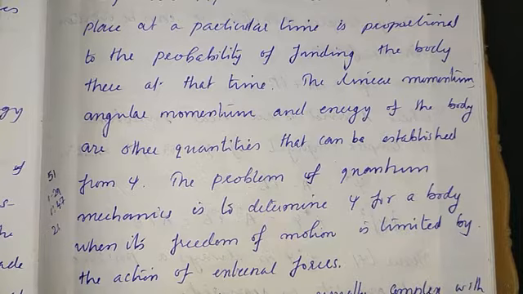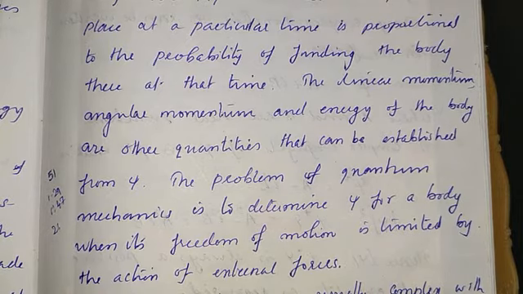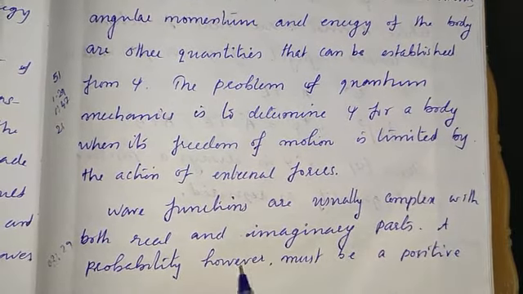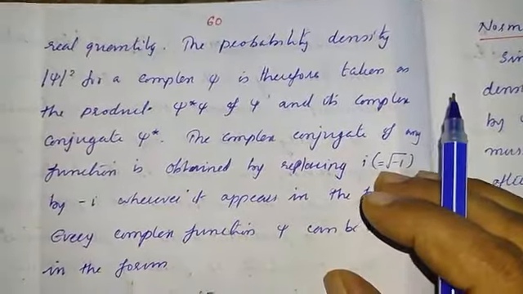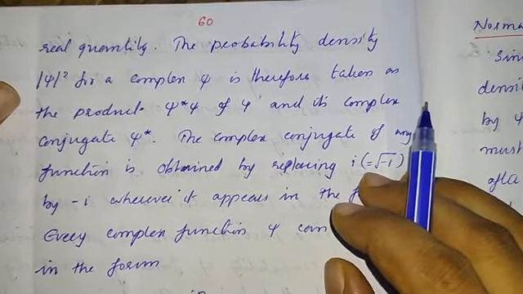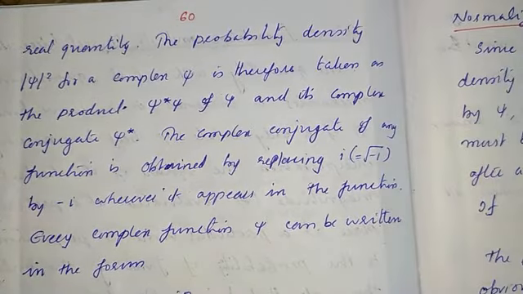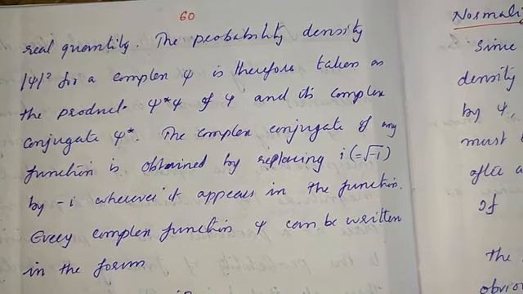The wave function usually will have both real and imaginary parts. A probability, however, must be a positive real quantity. Whenever we predict a probability, it means the body is either present or not present, so it should have a value of either 0 or 1.